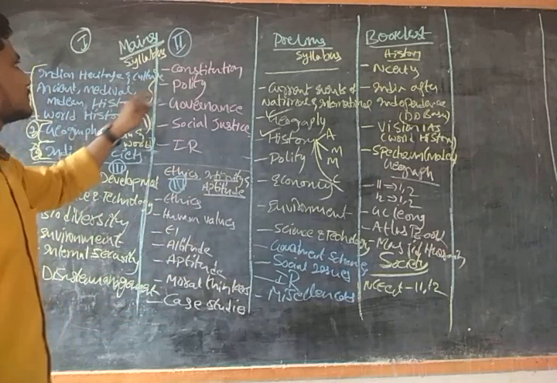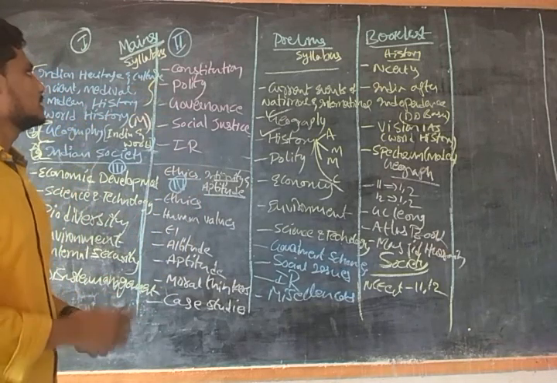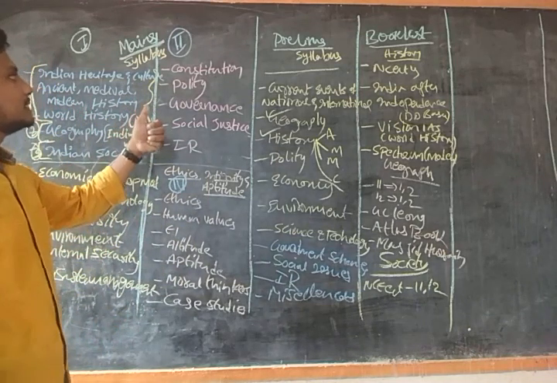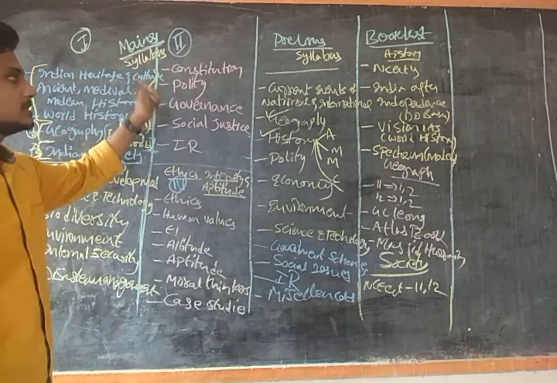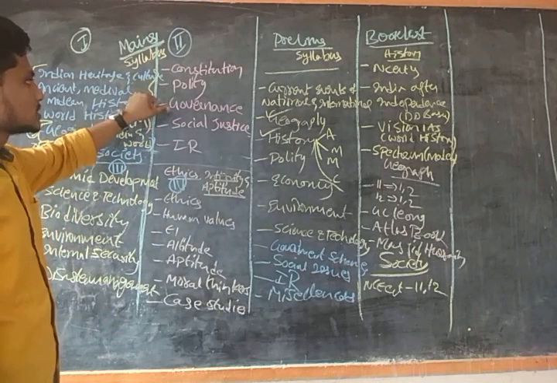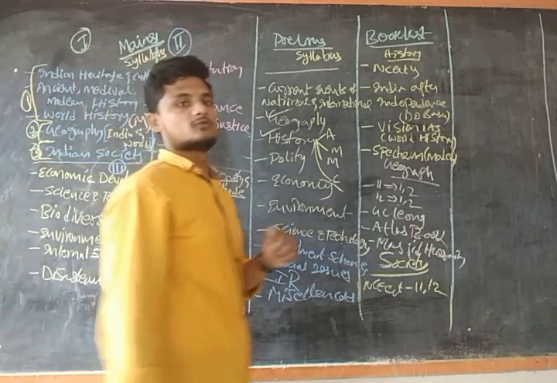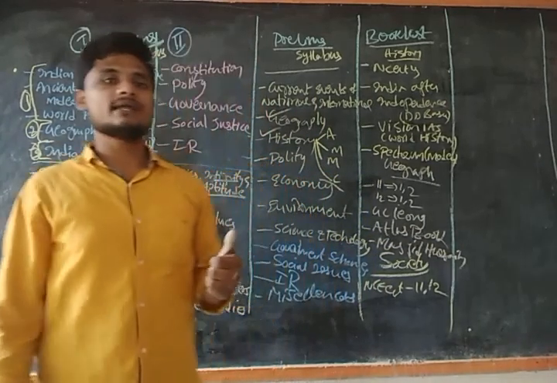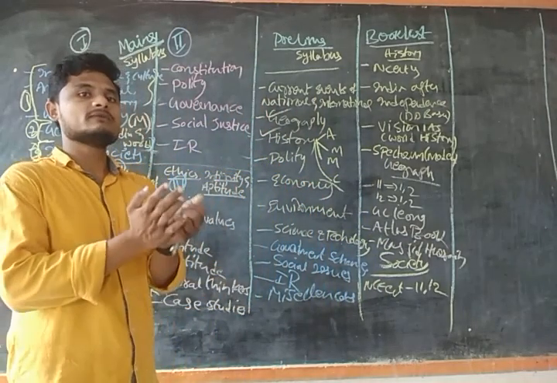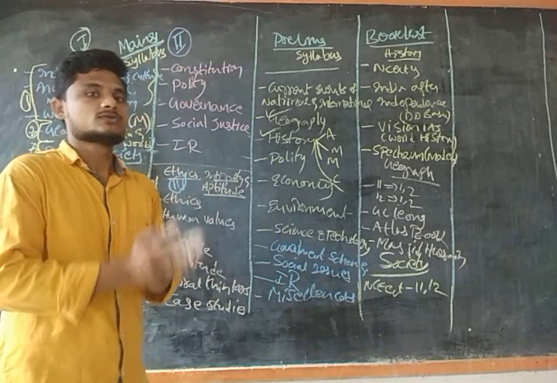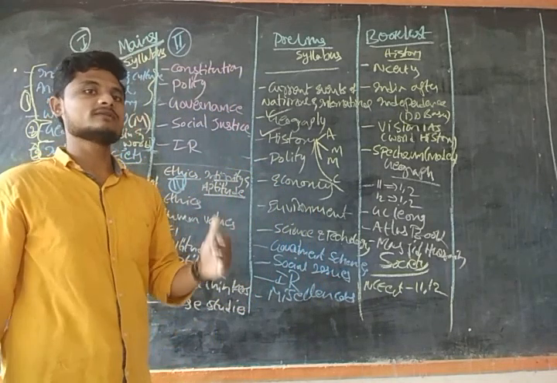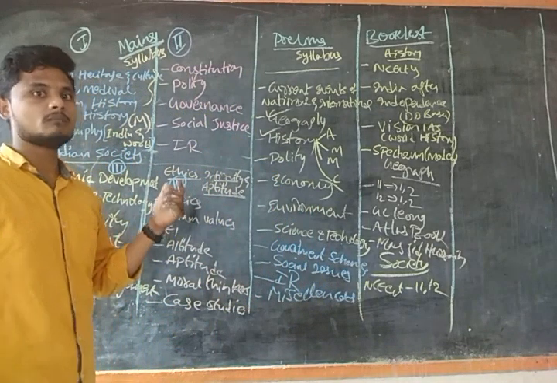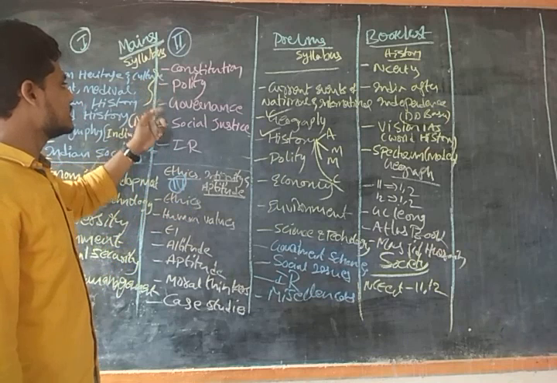Now after that we see paper 2, that is constitution, polity, governance, social justice, and IR. What do you mean by governance? We have the caption, less government and more governance. Government should be less, and whatever they are doing, the usefulness should be more. That is constitution, polity, and governance.